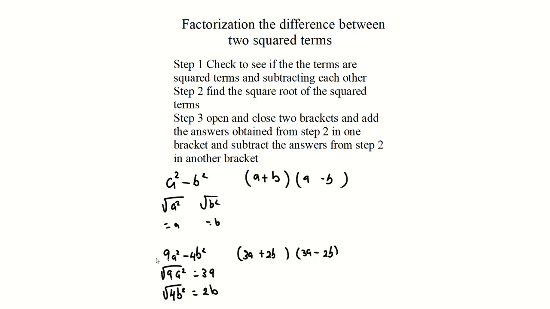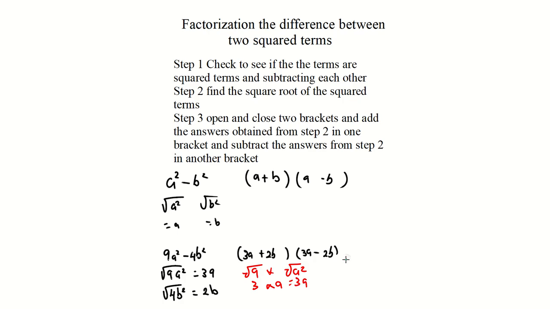two terms. So if I have 9a squared minus 4b squared, 9 and a squared are both squared terms, and 4 and b squared are too. If this confuses you guys, and you're like, Miss, how would I find the square root of that? You say square root of 9 multiplied by the square root of a squared, which is 3 multiplied by a. The square root of 9 is 3, square root of a squared is a. That is how you get 3a.